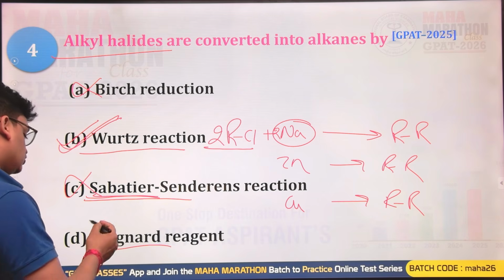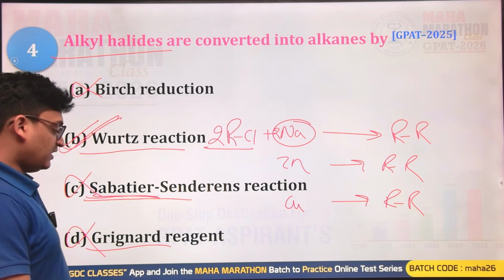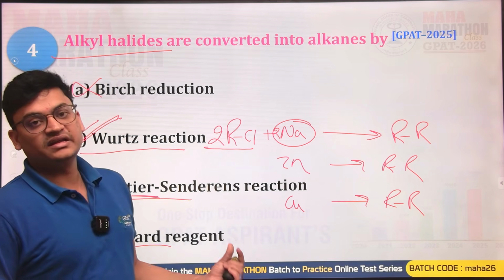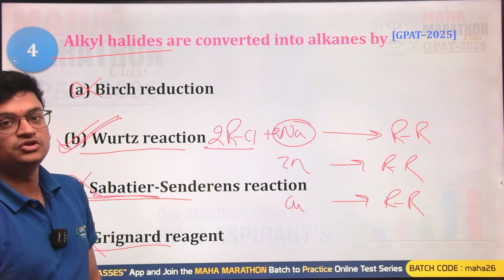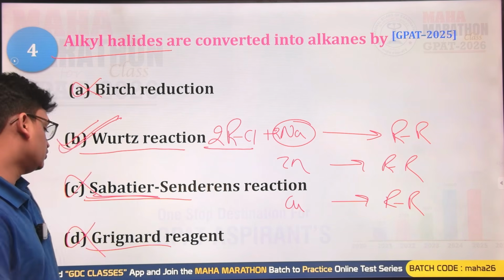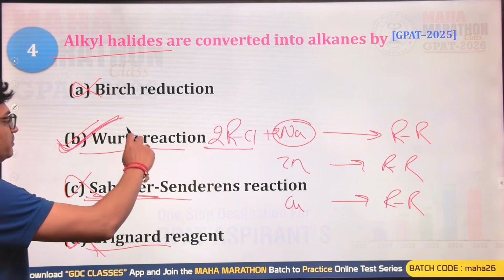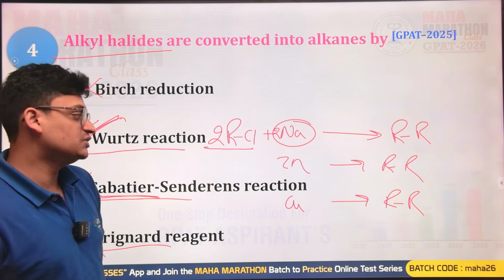Grignard reagent, no, that is also not used in this case. The Grignard reagent gets you what? The Grignard reagent is having a carbonyl compound reacting with the Grignard reagent to get you what? Alcohol's derivative. So this is also not the right answer. The best right answer is going to be B, that is Wurtz reaction.